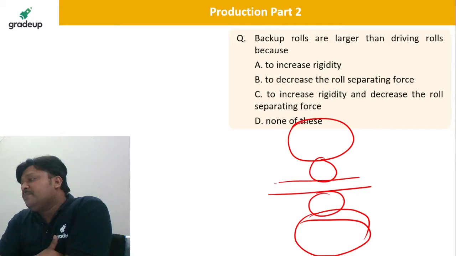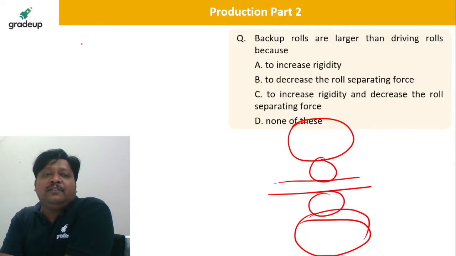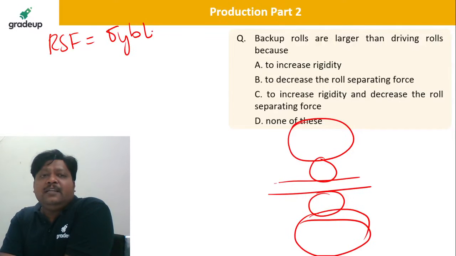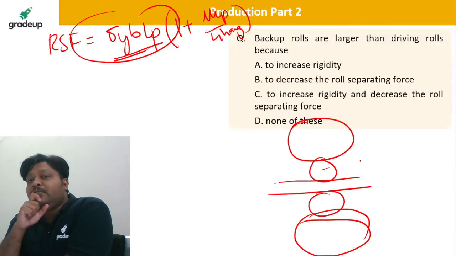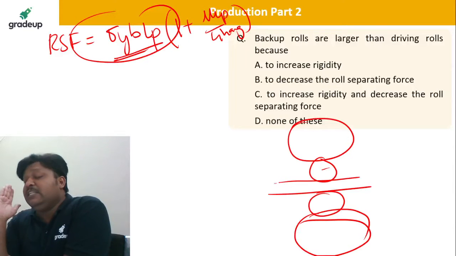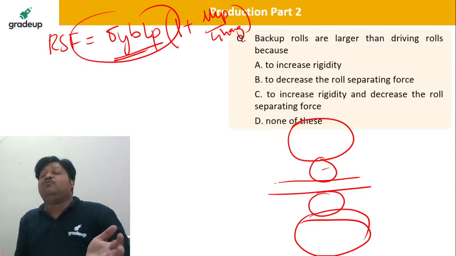Okay. So see, the roll separating force RSF is simply equal to sigma y into B into LP, into bracket 1 plus mu LP by 4H average, that is a different story, but simply you can say that if the roller radius is minimum, we are decreasing the roll separating force. But here I am talking not about the driving rollers, I am talking about the backup rollers.